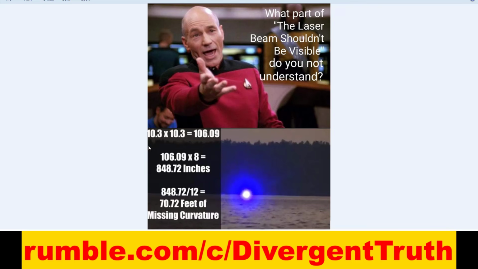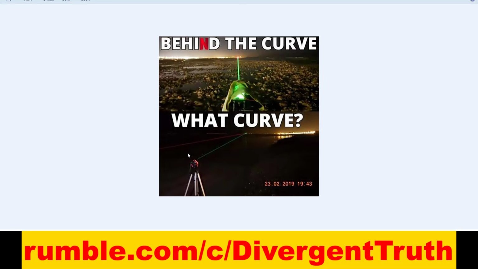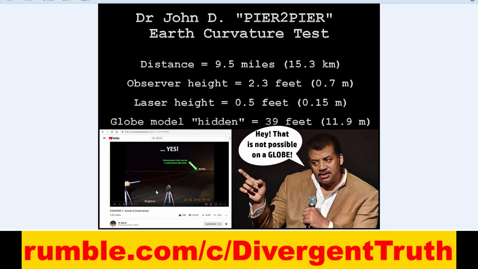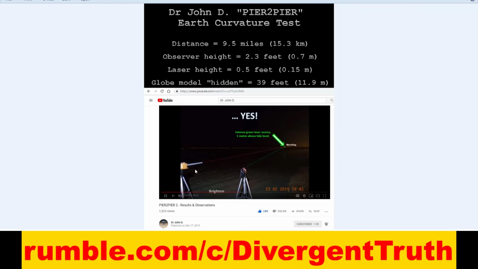So doing the calculations would be 70 feet of missing curvature. Where's the 70 foot missing curvature? But you see the laser. So this laser should not be visible because of the curvature. Behind the curve. What curve? What curve? Because you see everything. So here are the details. That is not possible on a globe spinning Earth with curved water on the exterior of a sphere.